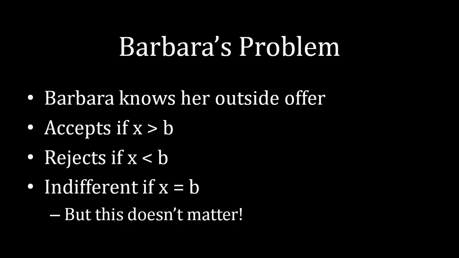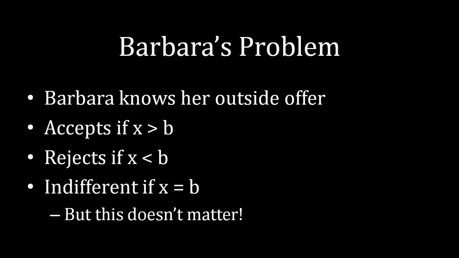The reason that this doesn't matter is that when Albert is calculating his payoff, about what he's going to get if he offers any given amount, the probability that he'll run into this type where Barbara has an outside option of exactly equal to the offer that he's making is 0. And that's because there are infinitely many types or infinitely many values between 0 and 1, that interval that we were drawing Barbara's outside option from.